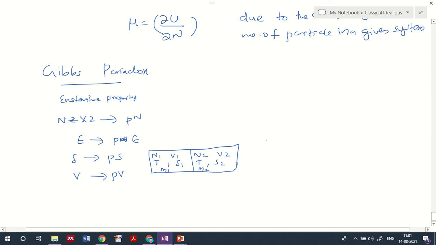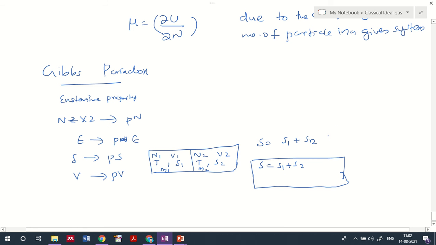Now if I evaluate the total value of S, that should be S1 plus S2. Before mixing, the total entropy will be S1 plus S2, and after you mix the two gases together, it should be S1 plus S2 again, right?